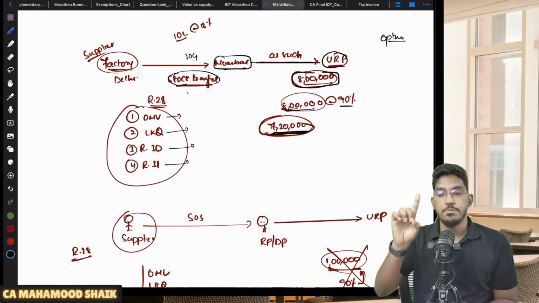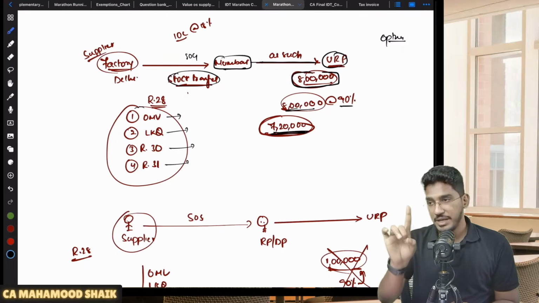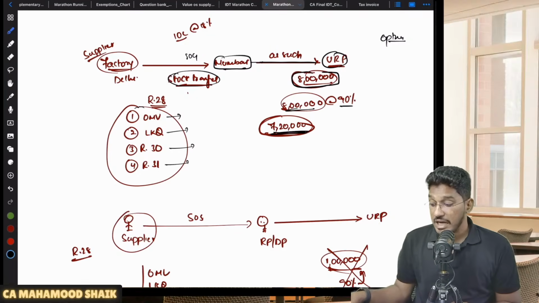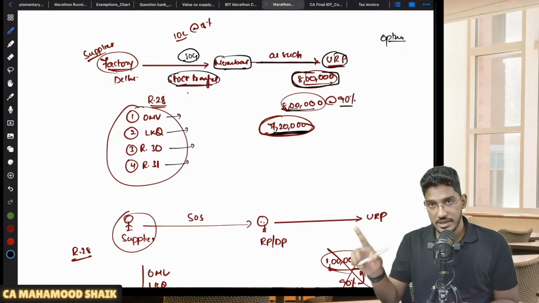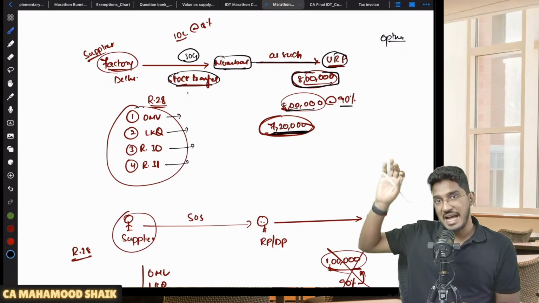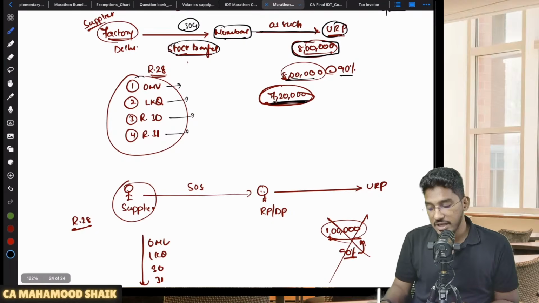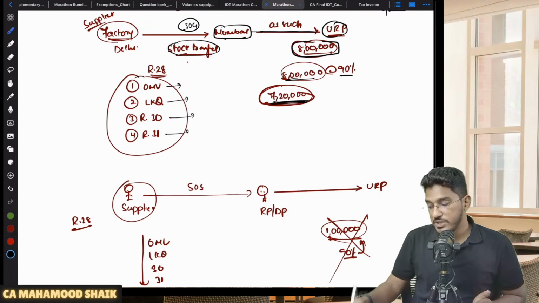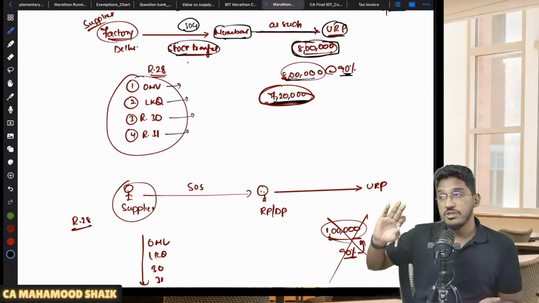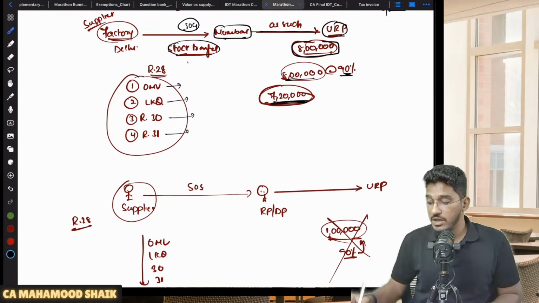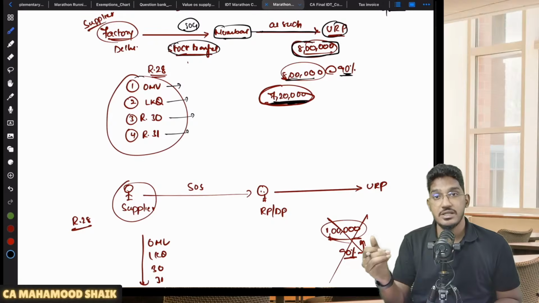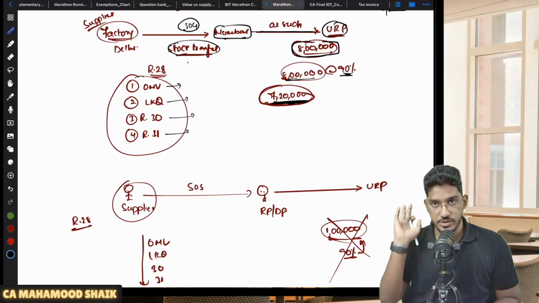That 90% you can take as value. So like this, one option has been given. It is not mandatory. It is an option given in case of supply between related persons or distinct persons, and that too only in the case of supply of goods. If you are making supply of goods to your related person who will make further supply as it is to an unrelated person, you have two options. Either you follow rule 28, that is determine the value as per open market value, like kind and quality, rule 30, rule 31. Or at your option, 90% of the price at which those goods will be sold to the unrelated customer can also be considered as value. It is your option. Either of it you can choose.